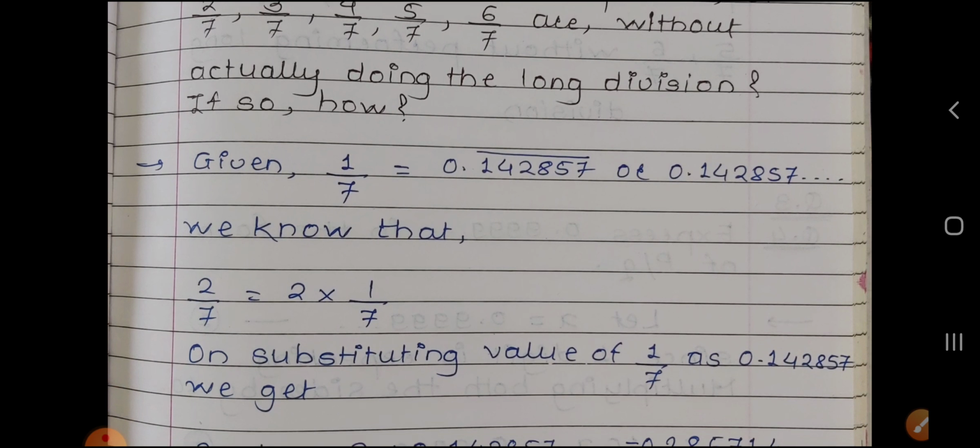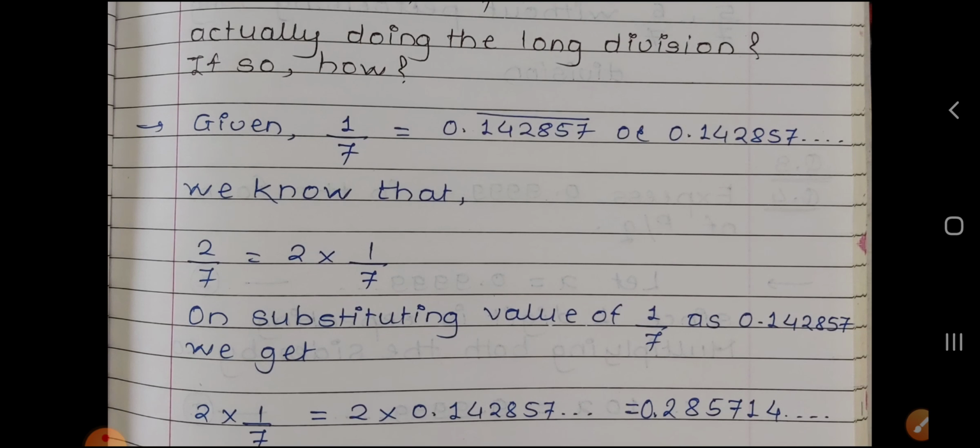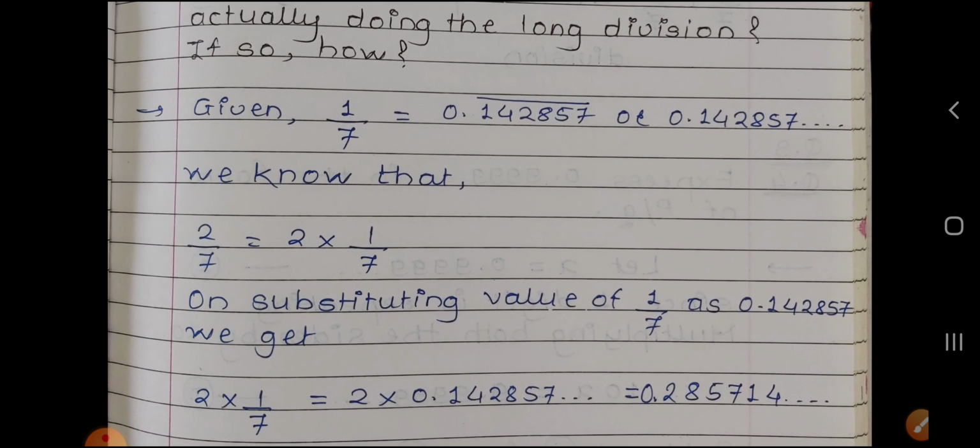Similarly, 3 upon 7 can be written as 3 into 1 by 7. Similarly, 4 by 7 is equal to 4 into 1 upon 7.